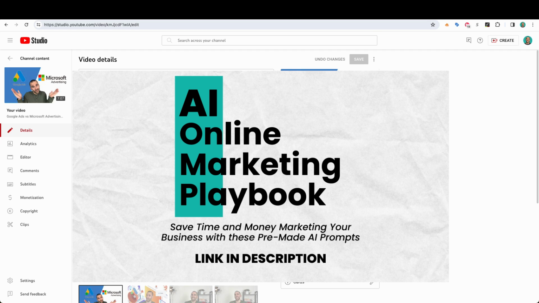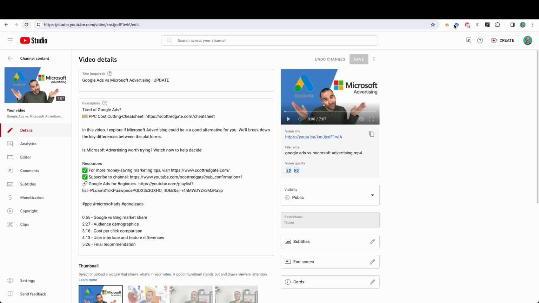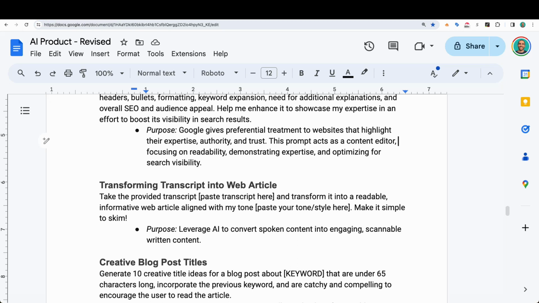Okay, so first things first, what I need to do is go into the AI online marketing playbook, and I'm going to find this prompt right here, which is transforming transcript into web article. And the prompt is, take the provided transcript, and then it says paste transcript here, and transform it into a readable, informative web article aligned with my tone. And then it says paste your tone style here. Make it simple to skim.